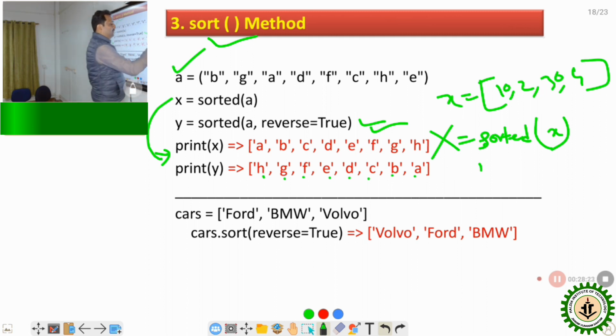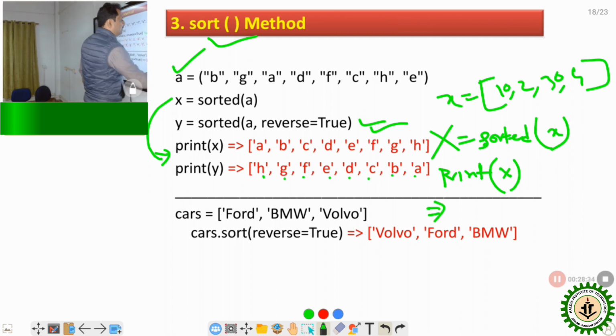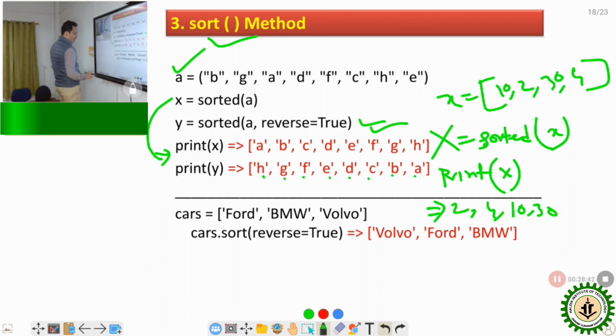So it will be sorted, and if I print X, the output will be in sorted form. Sorted form means 2, 4, 10, 30. Okay. So that's how we can use it.